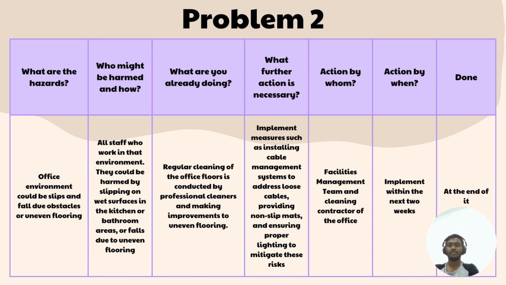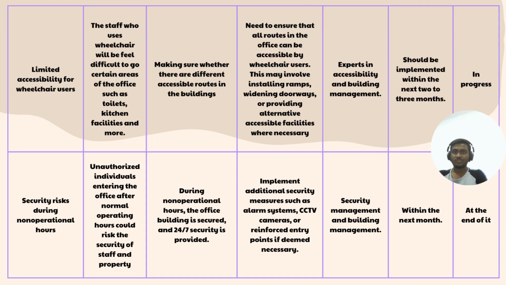So let's look at the next result. The second one is limited accessibility for wheelchair users. The people who might be harmed are staff who use wheelchairs, who will find it difficult to go to certain areas of the office such as toilets, kitchen facilities and more.